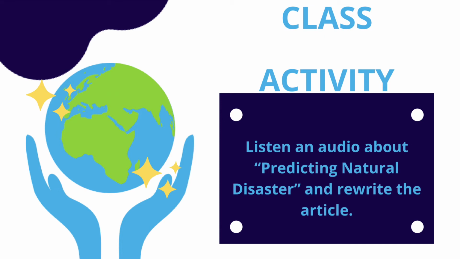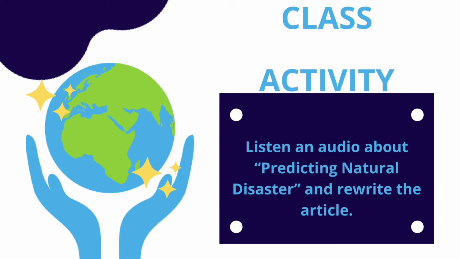Predicting events such as earthquakes and volcanic eruptions, however, is much more difficult. Volcanoes may give warning signs, such as leaking gases or spouting lava, before erupting, but sometimes they erupt with no warning at all.